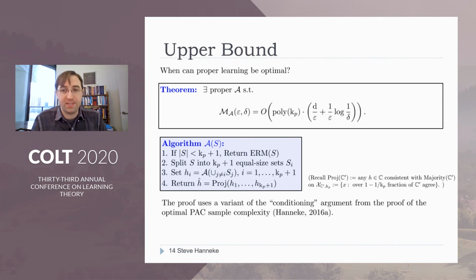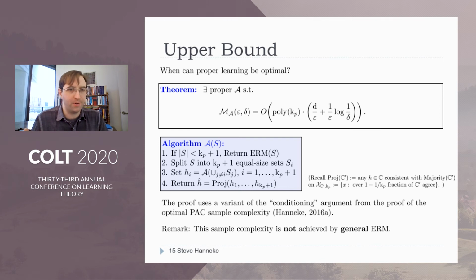So we don't have time to get into all the details of the proof here, but it's essentially related to the original proof of the optimal PAC sample complexity, but modified because we have this projection operator involved. And in particular, the core of the proof is a kind of conditioning argument that comes up in a lot of these proofs in this literature on the optimal PAC sample complexity. Okay, I'll also note that this sample complexity bound is quite specific to this type of proper learning algorithm. And in particular, there are simple examples that show this bound does not hold for general ERM learners.